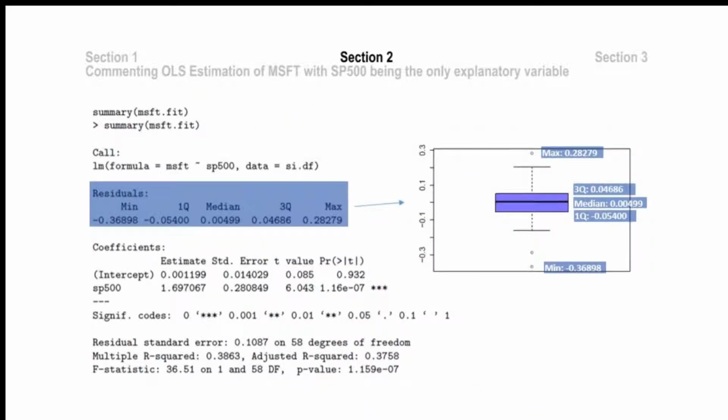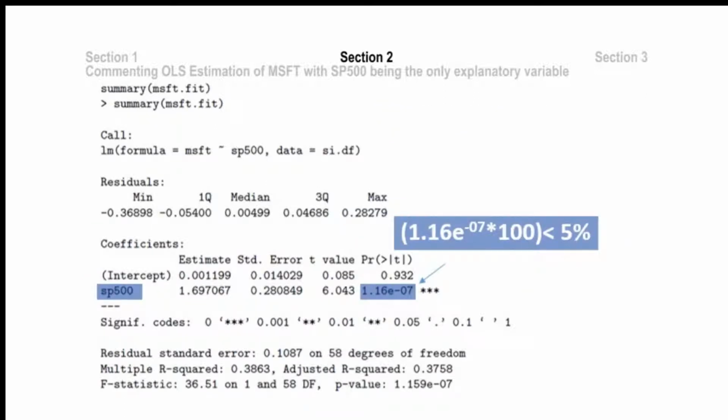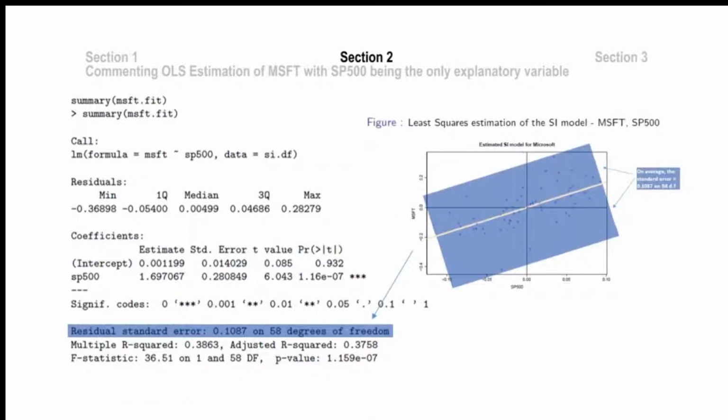The residuals are summarized into a 5-number summary and can be translated into a box and whisker plot as shown. The coefficient section allows us to estimate the regression model for Microsoft as shown. As the p-value for SP500 as explanatory variable is less than 5%, it is significant enough to be included in the model. The residual standard error around the fitted model can be observed as such.